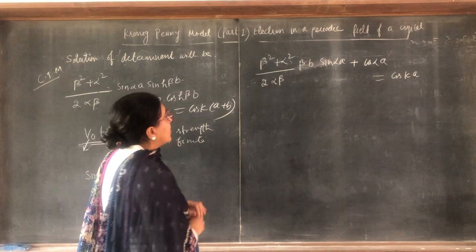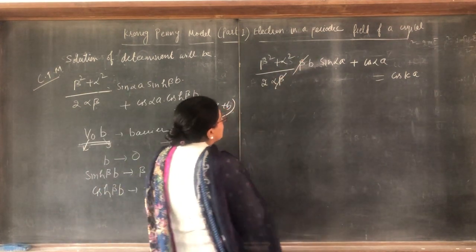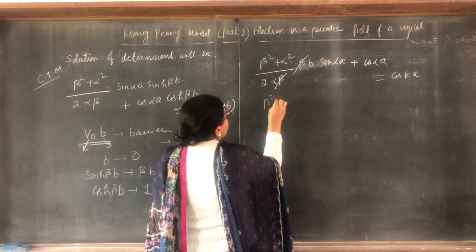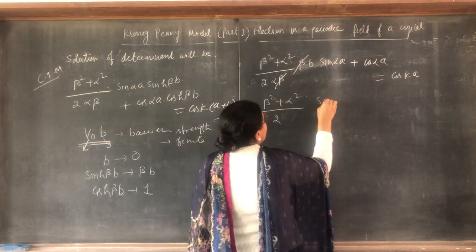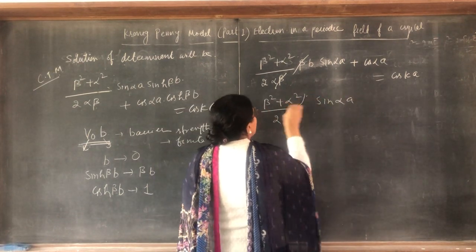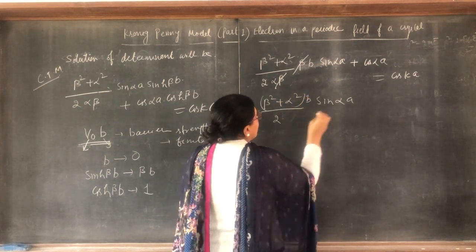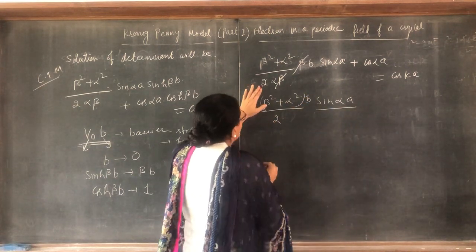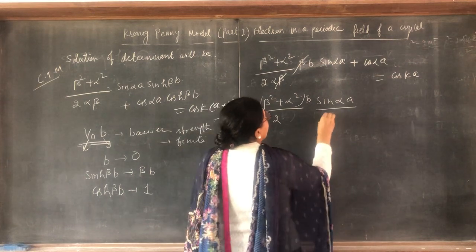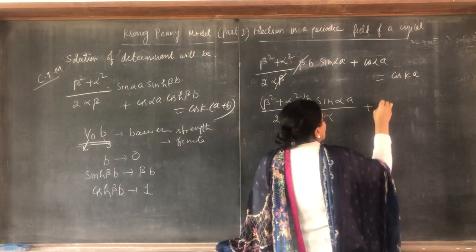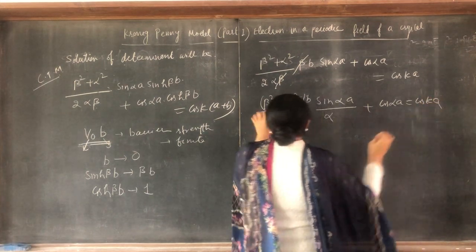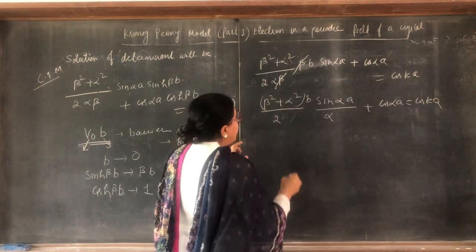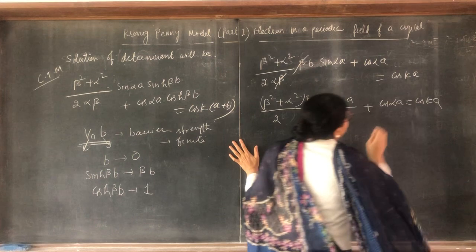Now, what will cancel out? Beta goes with beta. So I write it like this: beta square plus alpha square over 2 alpha, sine alpha A, into B, plus cos of alpha A is equal to cos of K A. Now what about beta square plus alpha square?